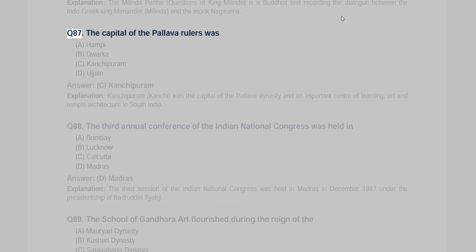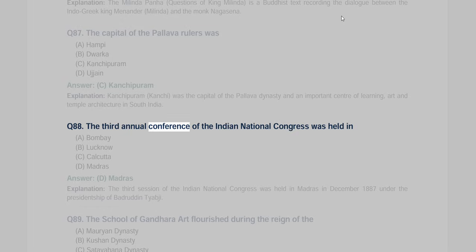Q87. The capital of the Pallav rulers was A. Hampi, B. Dwarka, C. Kanchipuram, D. Ujjain. Answer, C. Kanchipuram. Explanation. Kanchipuram, Kanchi, was the capital of the Pallav dynasty and an important center of learning, art and temple architecture in South India.